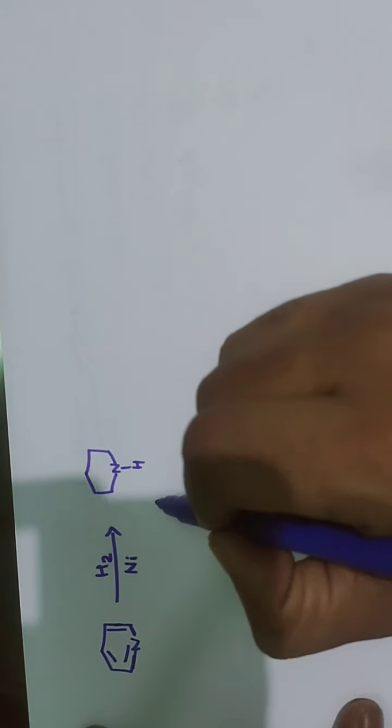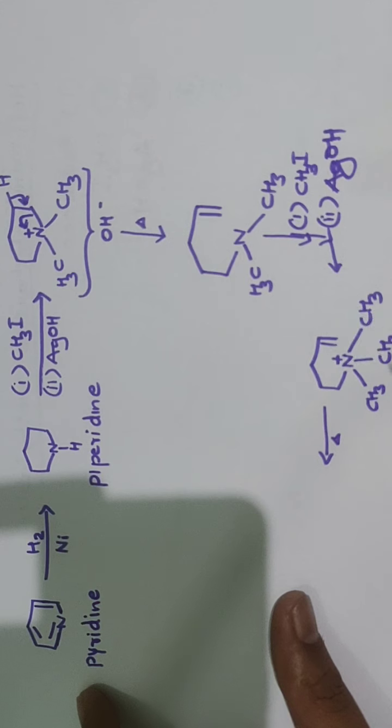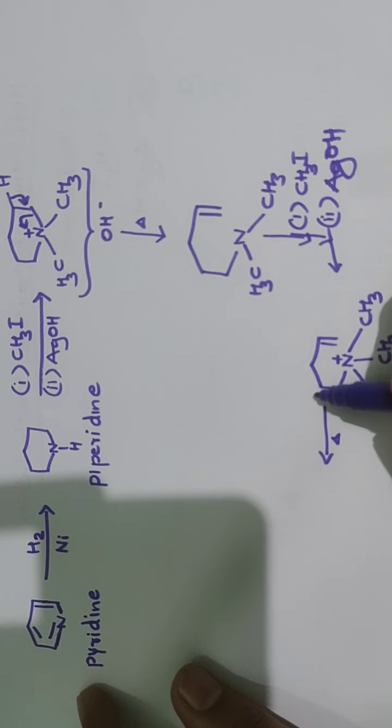Again on heating, what happens? We have added silver hydroxide, so OH minus will be present. This OH minus and this beta hydrogen go off as water, so loss of water takes place. These electrons move here.